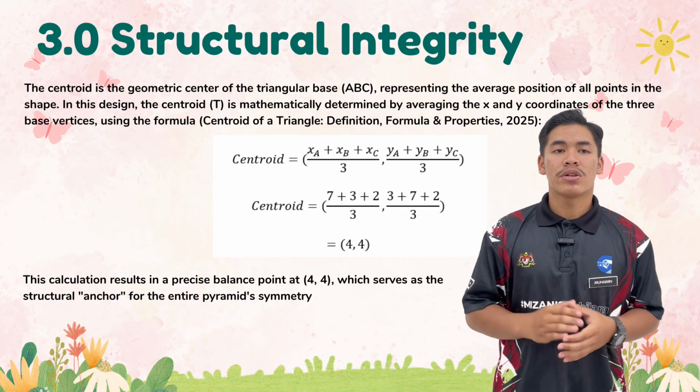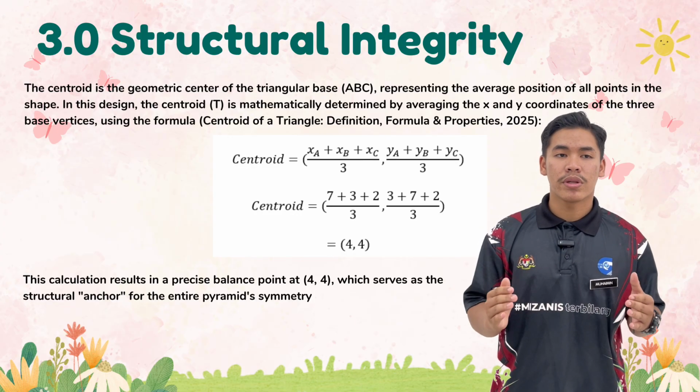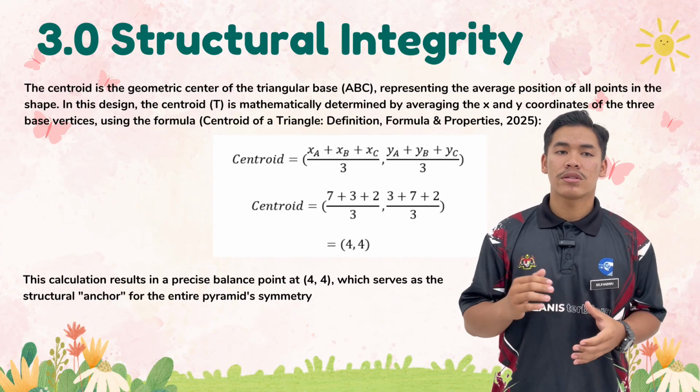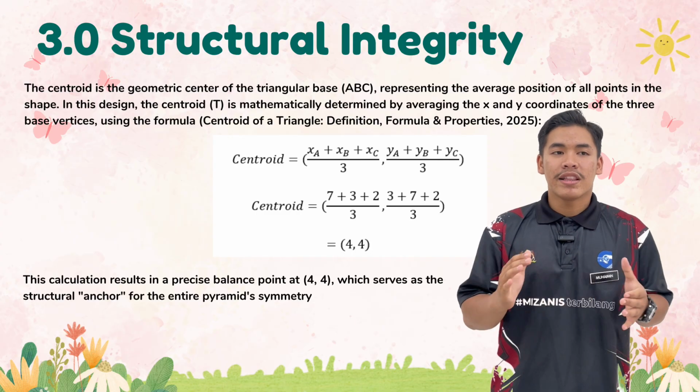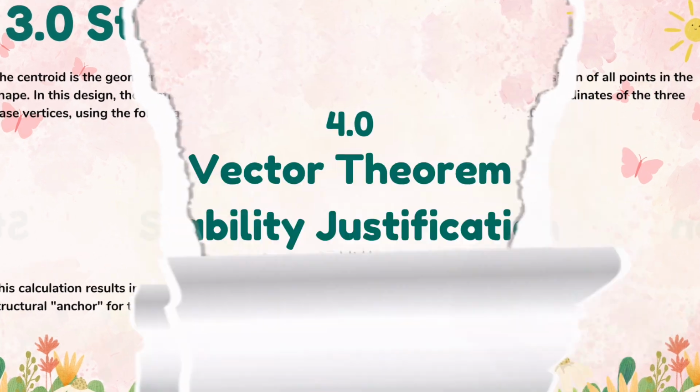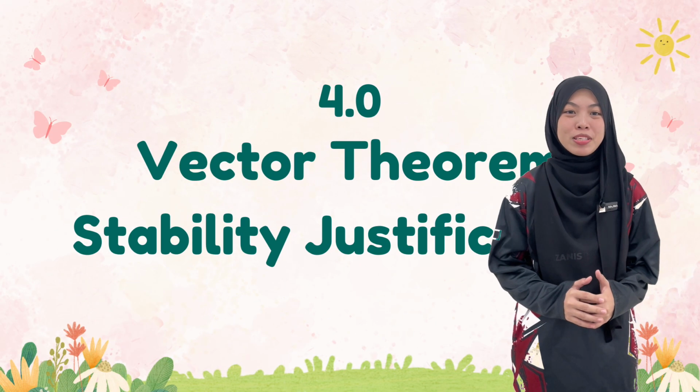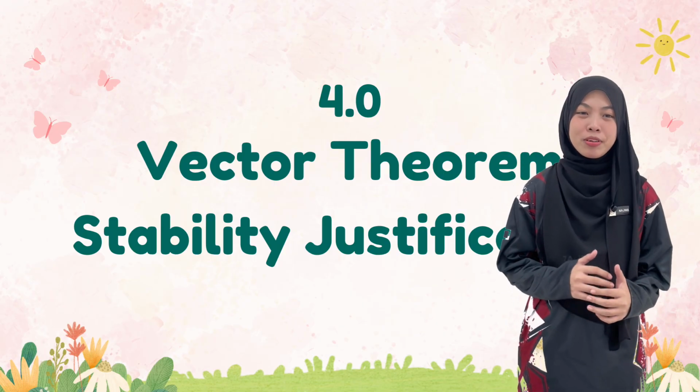This calculation results in a precise balance point at (4, 4), which serves as a structural anchor for the entire pyramid's symmetry. Next, I will explain how the dot product is used in our design to ensure the stability of the structure.